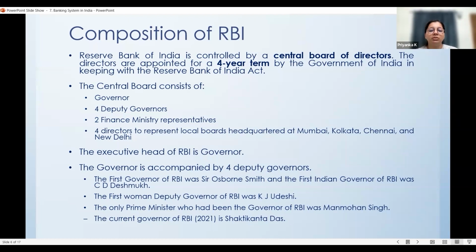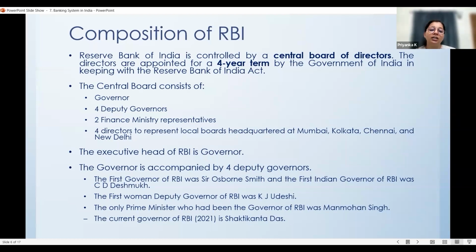And the last group consists of directors from each local board headquarters, at Mumbai, Kolkata, Chennai, and New Delhi. So 1 from each. All these constitute the Central Board of Directors, and these people together take the final decision regarding any function of the RBI.